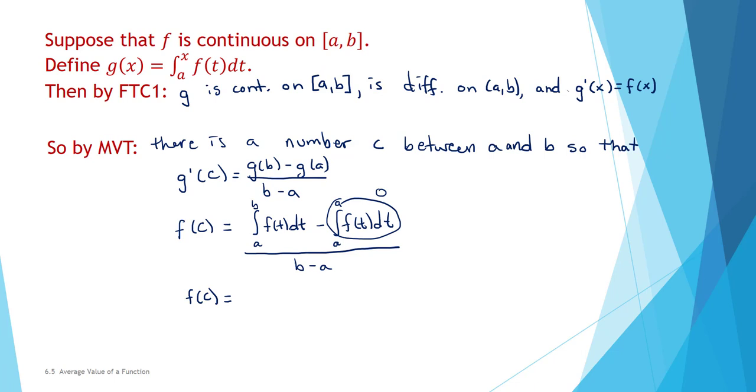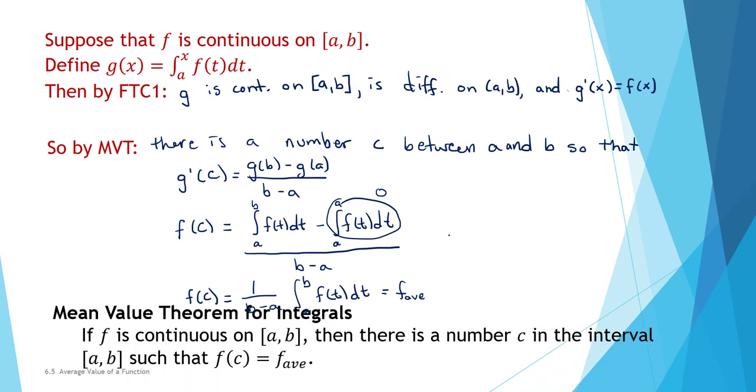If I, instead of writing this as a large fraction, put the 1 over b minus a in front of the integral from a to b of f of t dt, we recognize the right-hand side of this equation as the average value of f on the interval [a,b]. This gives us the mean value theorem for integrals. If f is continuous on the closed interval [a,b], then there's a number c in the interval [a,b], so that f of c equals the average value of f.